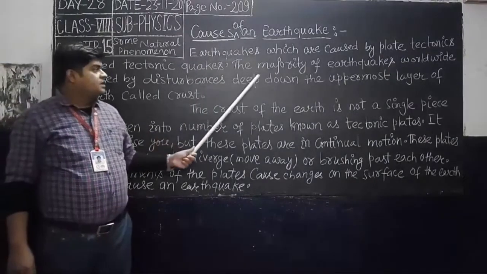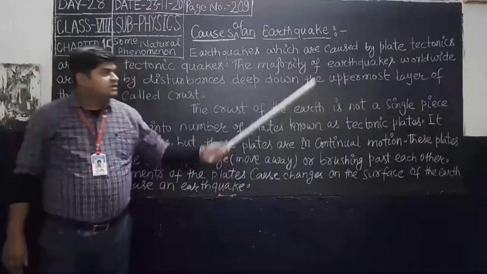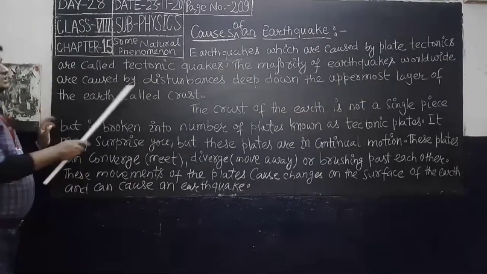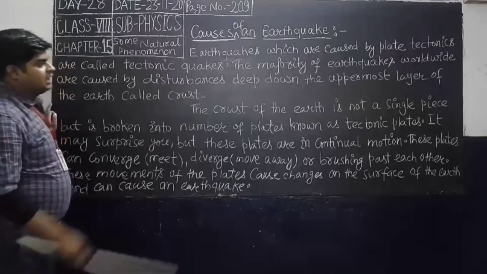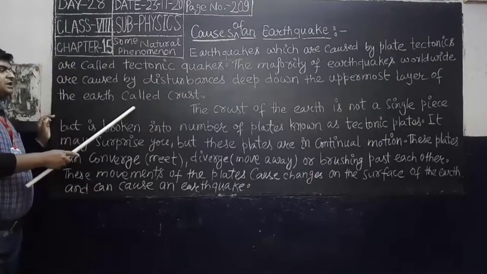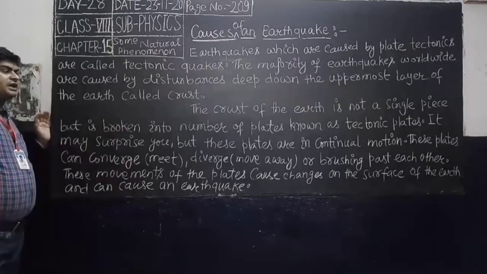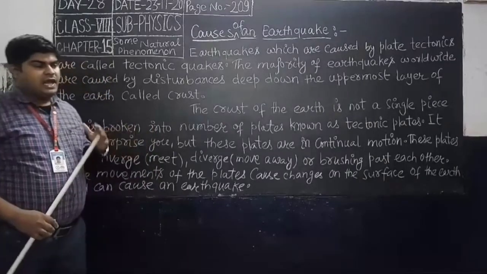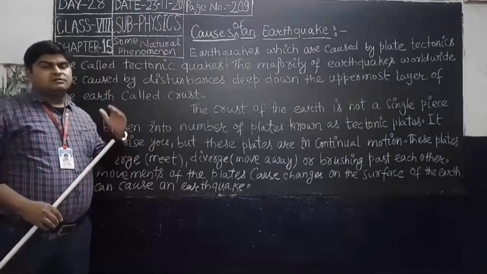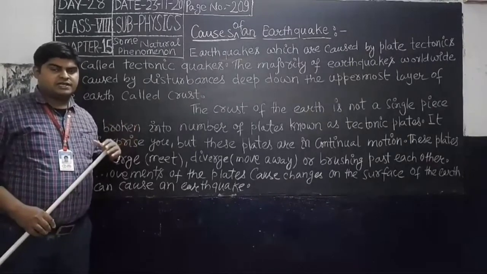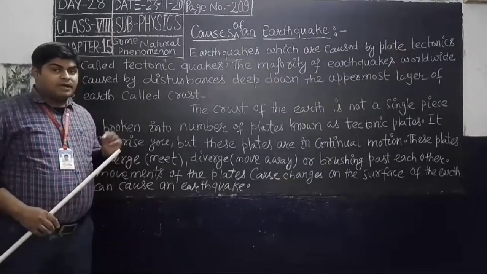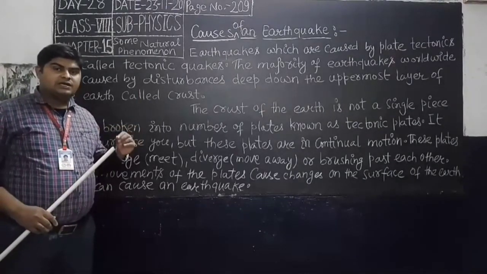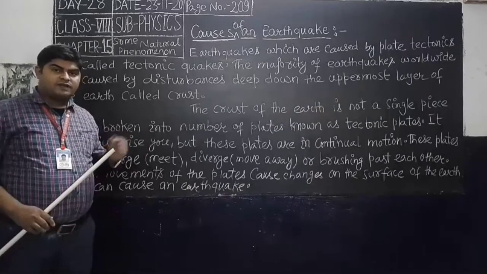The majority of earthquakes worldwide are caused by disturbance deep down in the uppermost layer of the earth called crust. You know there are three layers of the earth: crust, mantle, core. The top layer is crust, the middle layer is mantle, and the innermost layer is core.